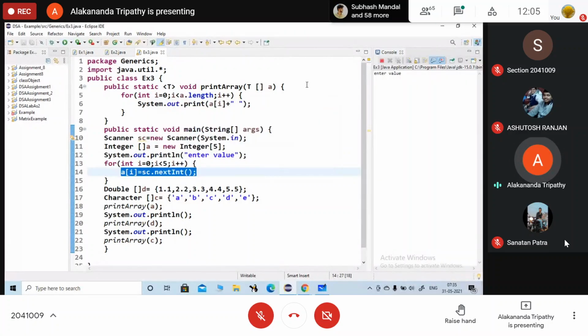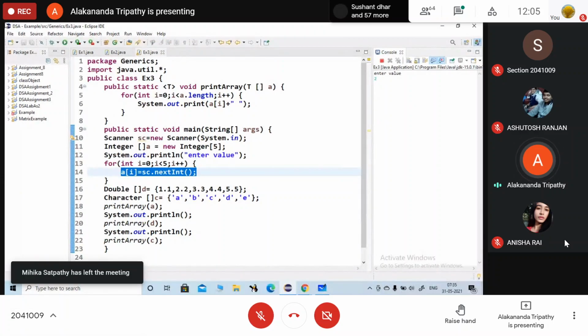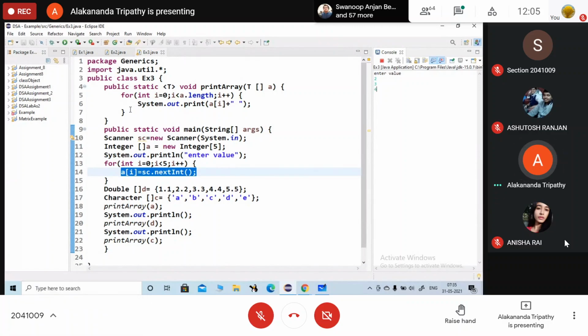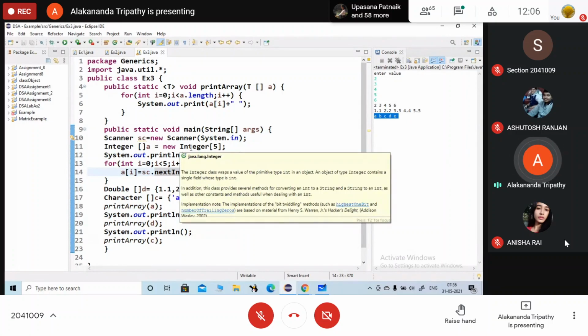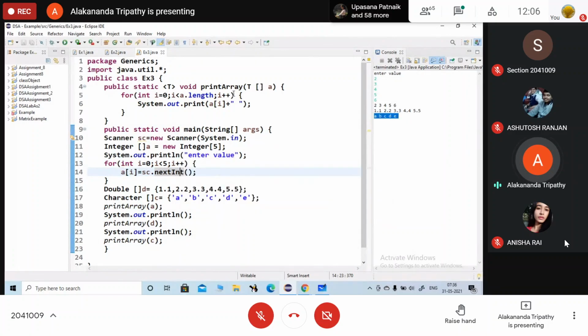When I run the code, it will ask you to input the value. As the size of the array here is 5, it will take 5 values: 2, 3, 4, 5, 6. Next it is printing the integer array, then the double array, and the last one is the character array. The process of converting base type to object type is known as autoboxing, and from object type to base type is known as unboxing.